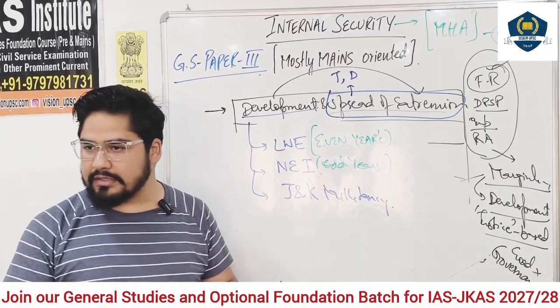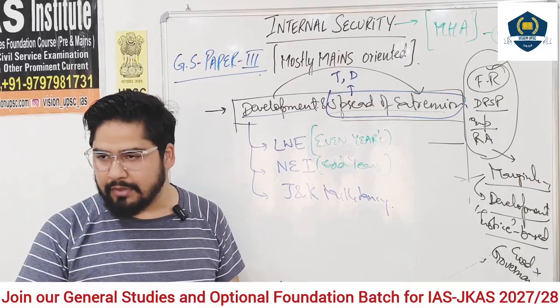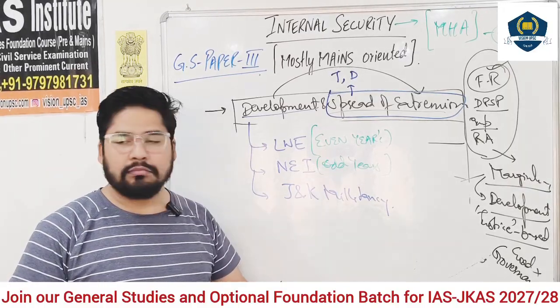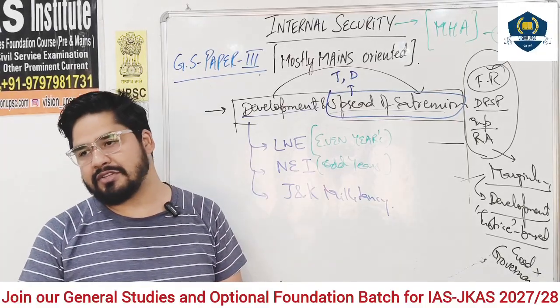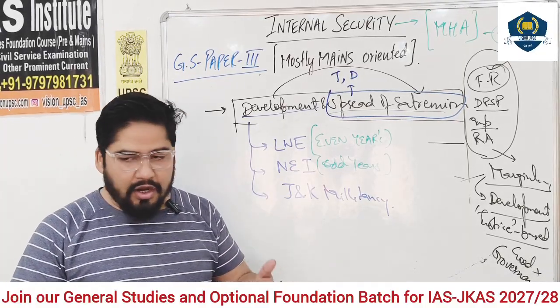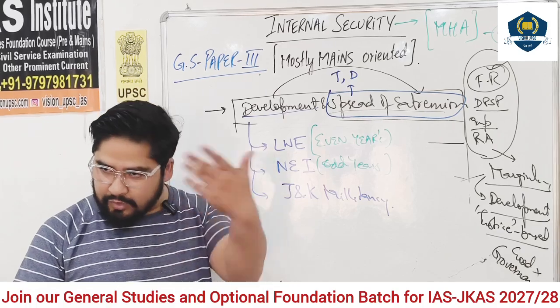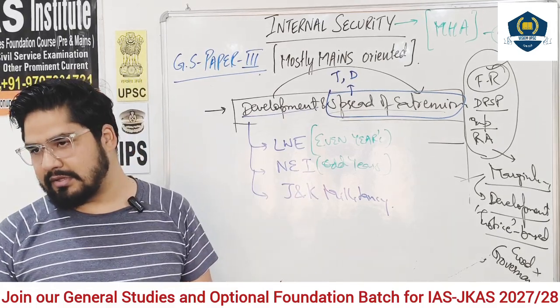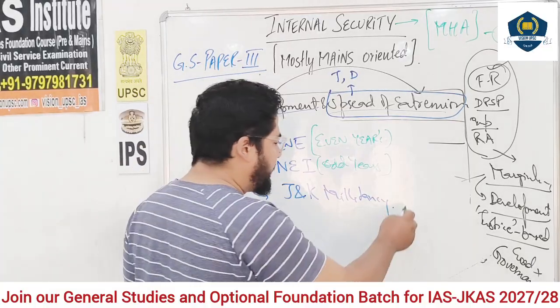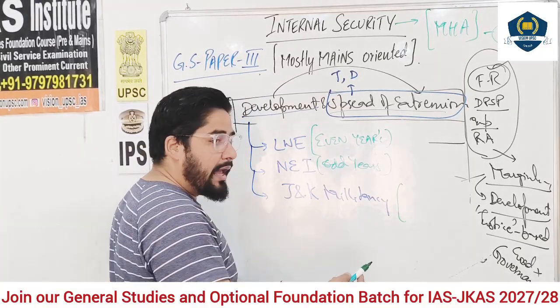This is 2026, and the exam is going to happen in September. Most probably the question will come from left-wing extremism. In odd years, 19, 21, 23, 25, 27, most probably the question will come from northeast insurgency and J&K militancy. Now whether this pattern is real or not, I have figured it out.